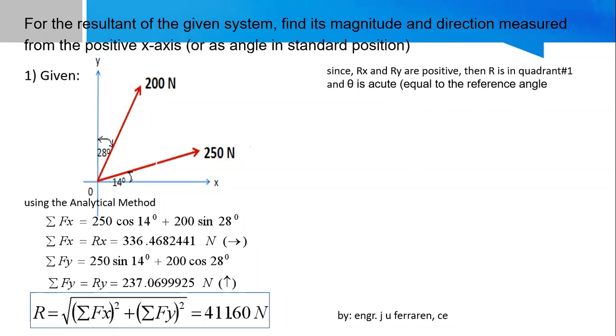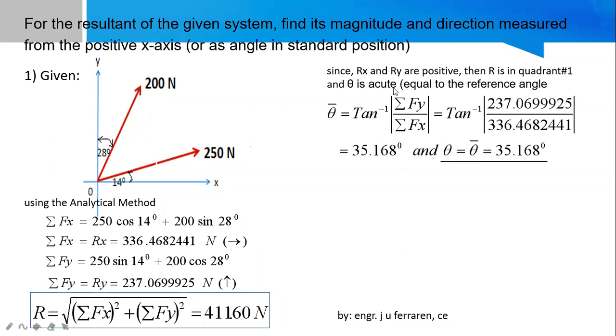How to get the value of your reference angle? There's a formula. Bar theta, this is the reference angle. So, the inverse tangent ratio, dividing with the summation of forces along X. So you can obtain this as a result. The value of your direction angle for the resultant must be equal to the reference angle because you are in quadrant number 1.